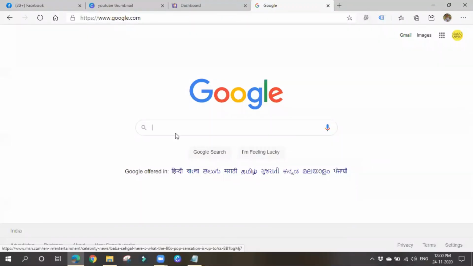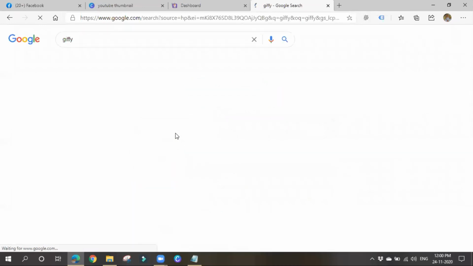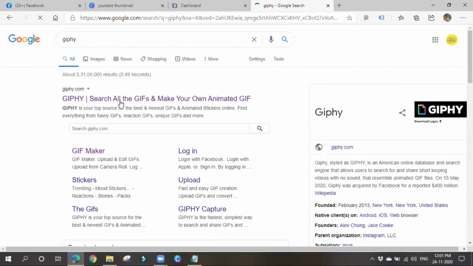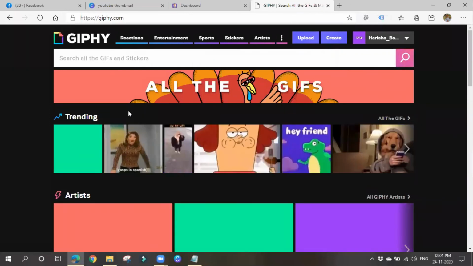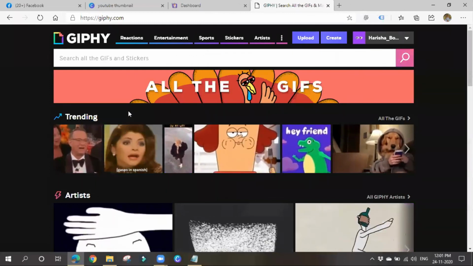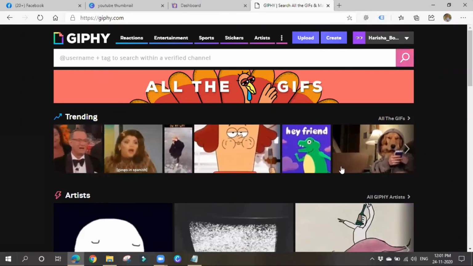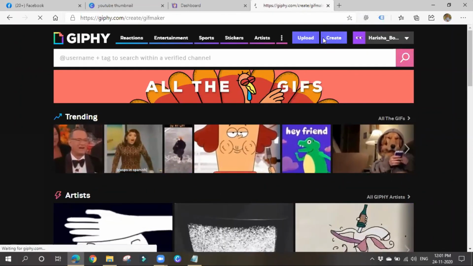So I'll go for Giphy. It is mainly meant for creating GIFs, guys. Mainly meant for creating GIFs, but I didn't like it very much. We can't download the GIFs we created here. We have to simply upload them to Giphy itself, or else we can share it on some kind of platforms, but we cannot download what we have created here. I didn't like these GIFs that much. Okay, you can create your GIFs. You can upload your own ones.